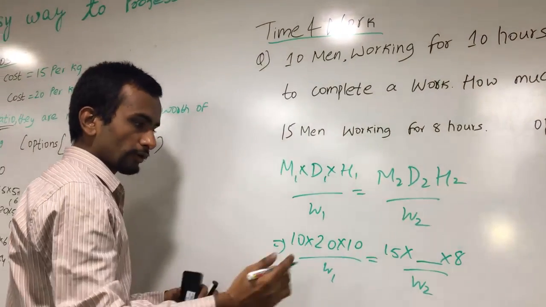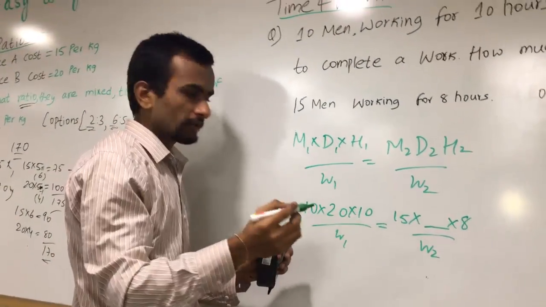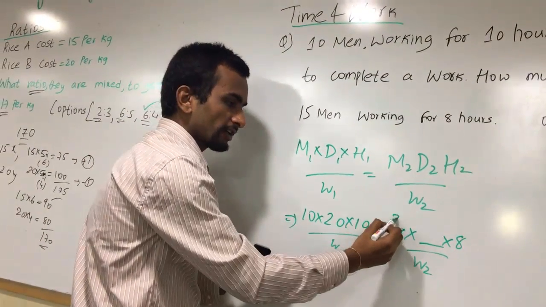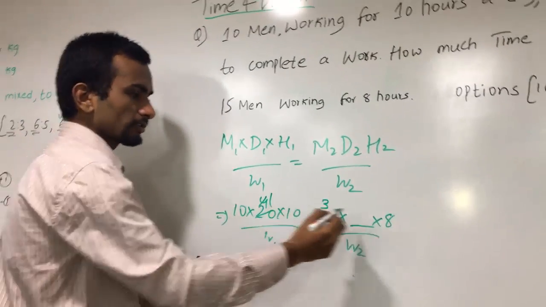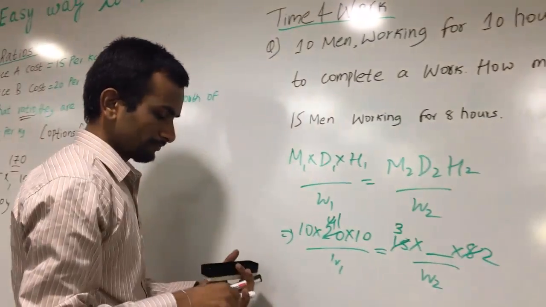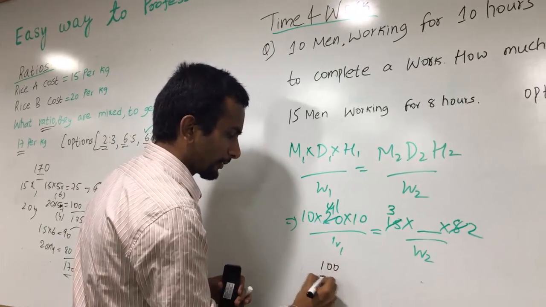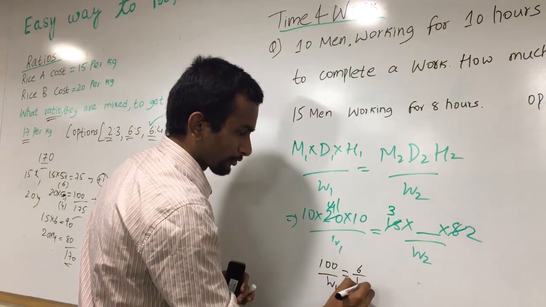So if you want to get W2, we'll just cross multiply this, but before that we'll make a simple calculation. If we divide with 5, 3s and 5, 4s, and if we divide with this one, 1s, 2s. So the remaining thing here is 100 by W1 is equal to 6 by W2.